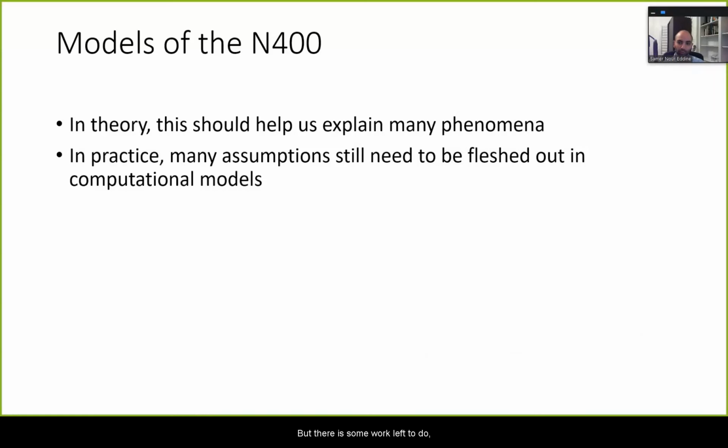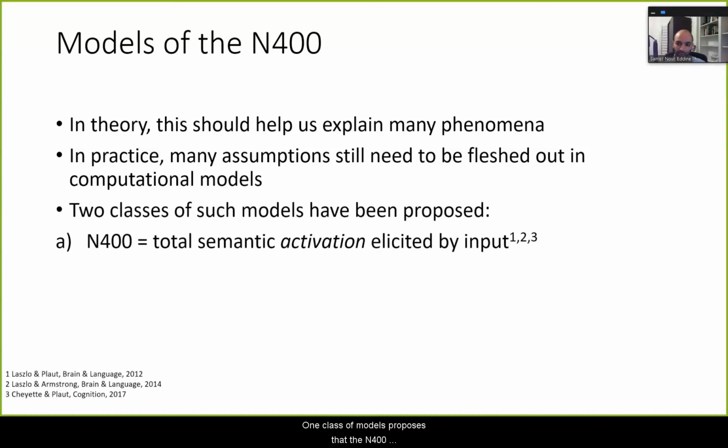But there's still some work left to do, because it leaves many cognitive processes unspecified. So what we need at this stage are computational models that make it explicit how the bottom-up information is interacting with the state of semantic memory to generate these phenomena. And several such models have been developed. One class of models proposes that the N400 reflects the total semantic activation elicited by the input. Our model falls in the second class, which proposes that the N400 reflects the change in state elicited by the input.